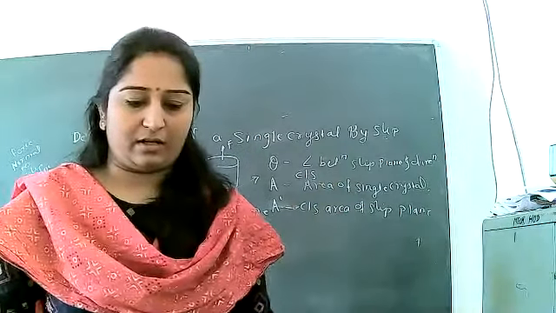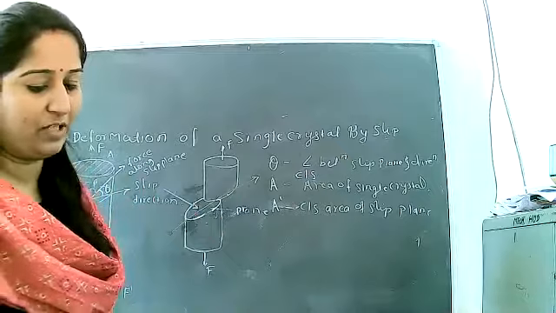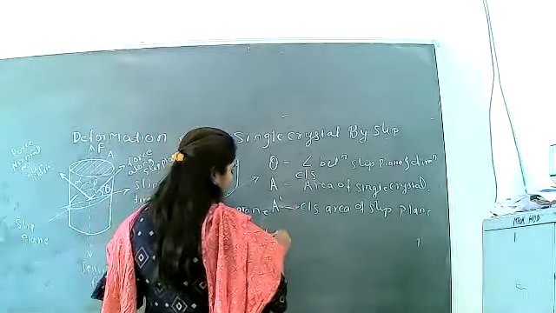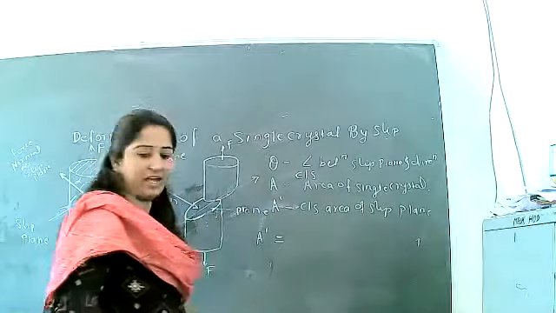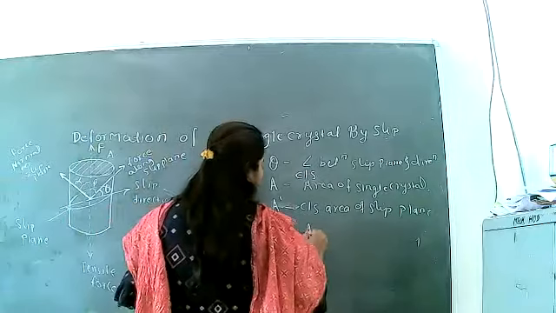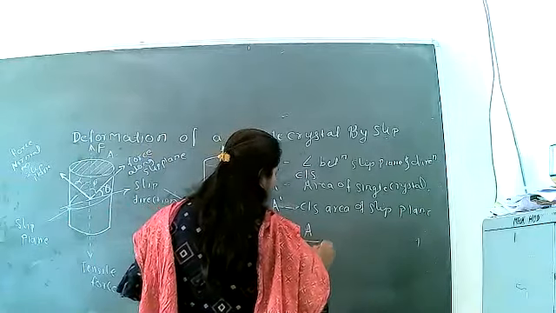If we have to find the area of slip, A dash, then we get it by calculating A by cos of alpha.